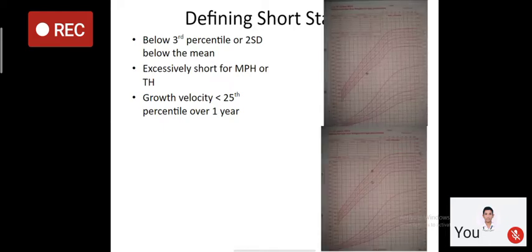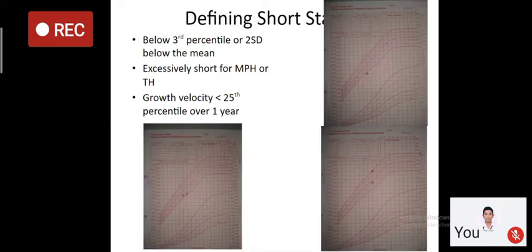Obviously, this topic is going to be discussed probably by some of the pediatric teachers, but I will discuss in brief the evaluation of short stature, which will help you even in your pediatrics examination. How to define short stature? Sometimes it's a subjective phenomenon. If parents are short, the children are also going to be short because genetically they are destined to be short. But if we see the definition, there are various types.